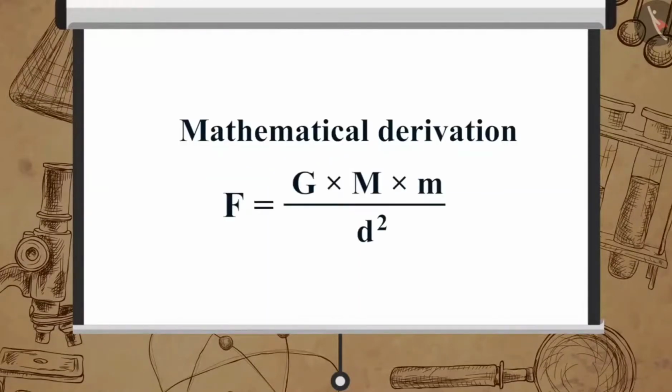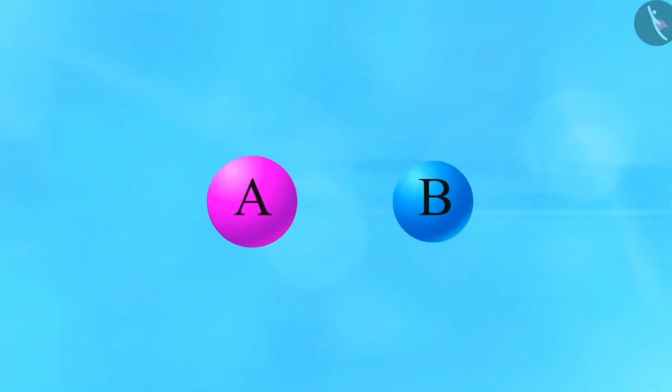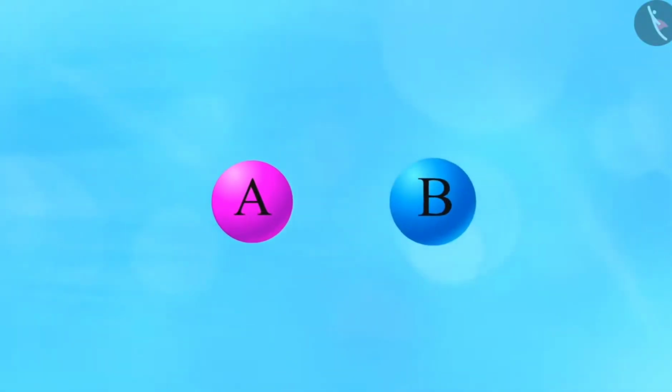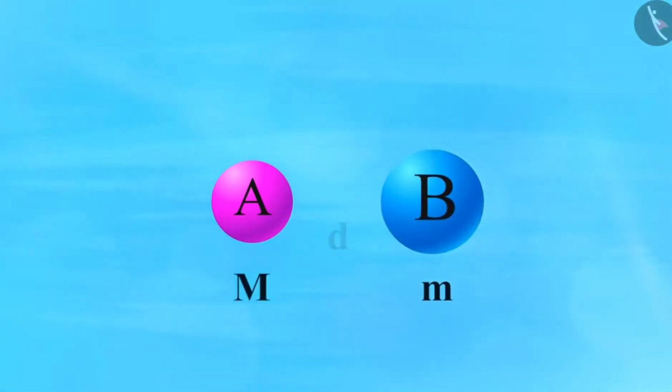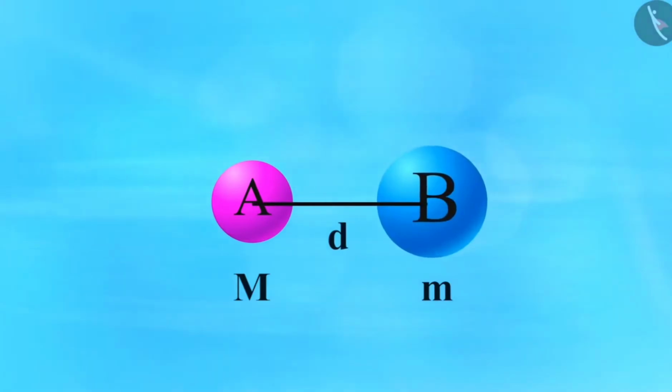Now, let's see how we can derive the mathematical representation of universal law of gravitation. Let us consider two objects A and B with masses m and m respectively, and the distance between them is d.